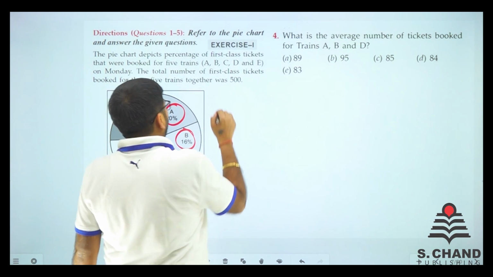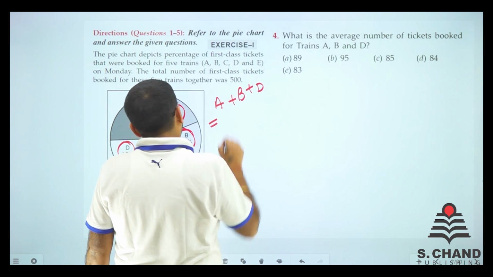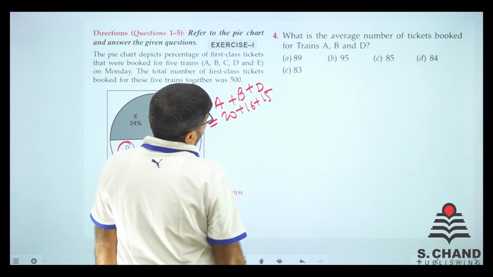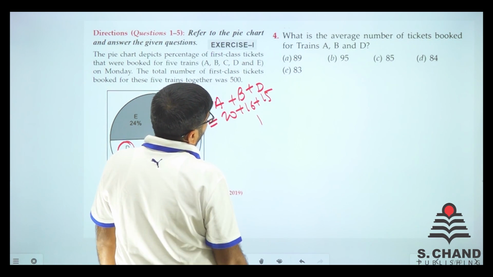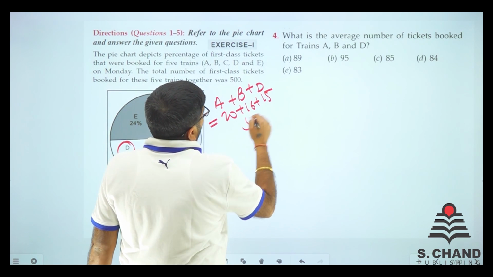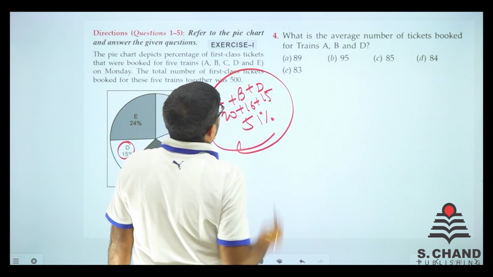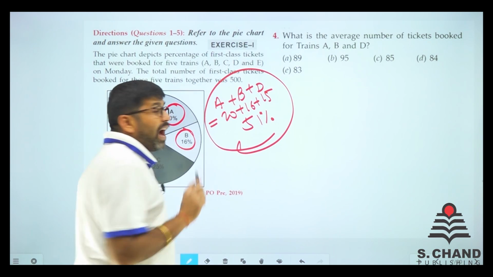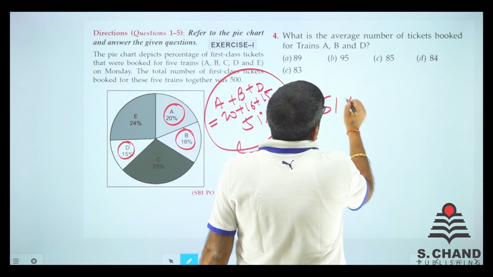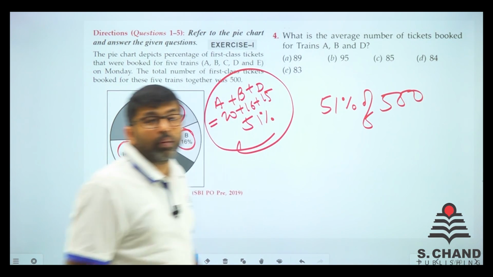Let's add them together. A plus B plus D is equal to 20 plus 16 plus 15. So 6 and 5 is 11, and we get 1, 2, 2 and 1, 3, 4 and 5. So 51% of the people are in A, B, D. We need to find the average of this, right? First do one thing: what is 51% of the total? Because we need the total number of people.